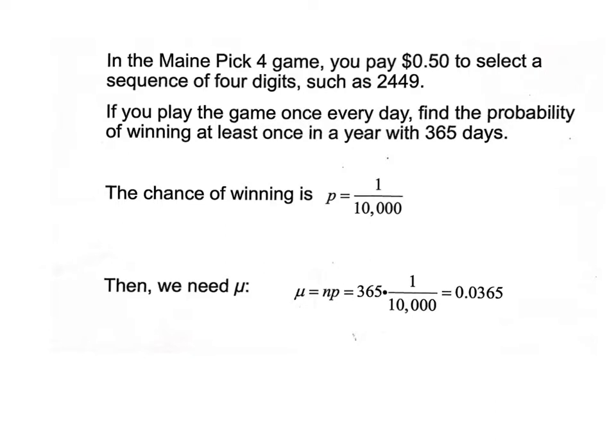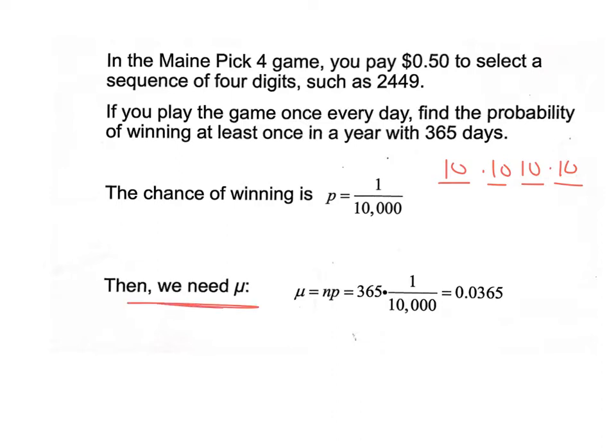This one says in the Pick 4 game, you pay 50 cents to select a sequence of 4 digits such as 2, 4, 4, 9. If you play the game once every day, find the probability of winning at least once in a year with 365 days. The chance of winning, you should know this by now, is 1 out of 10,000, because you're picking 10 digits, 10 digits, 10 digits, 10 digits. That's 10,000, and you have 1 chance of winning, so 1 out of 10,000.